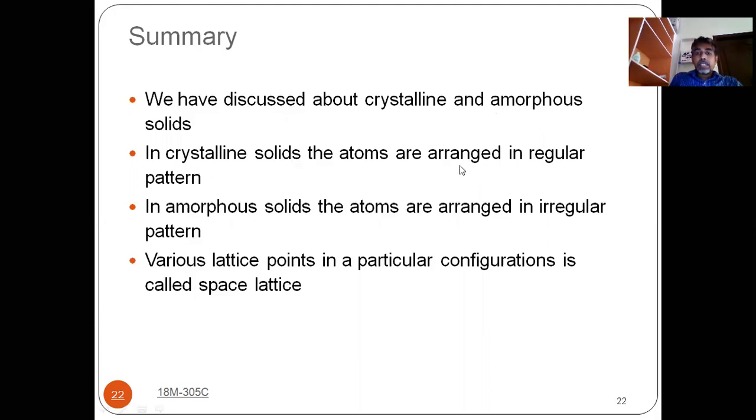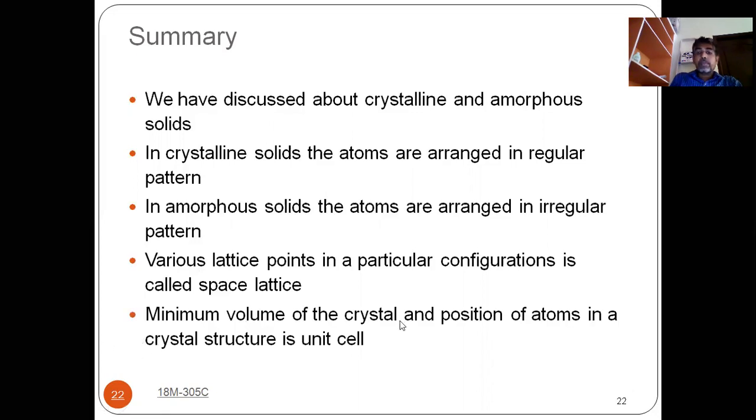In crystalline structure, how the pattern is arranged, and in amorphous solids, how the atoms are arranged. We also discussed what a space lattice is, and what a unit cell is: the smallest portion of the crystal and position of atoms is known as the unit cell. We discussed these with diagrams, and the lattice parameters of the unit cell.